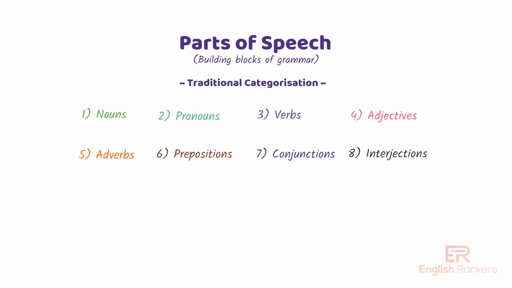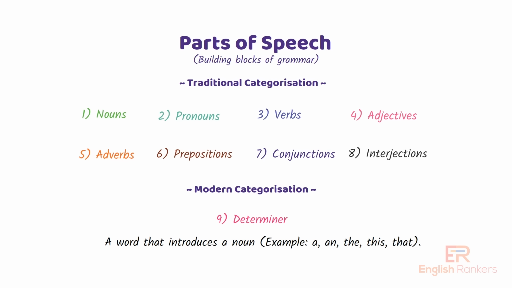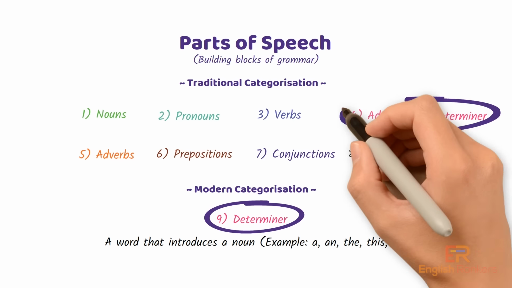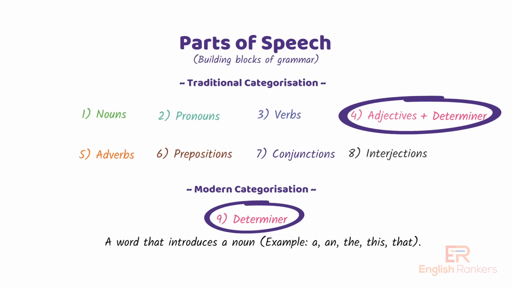However, some modern grammarians argue for 9 parts of speech, adding determiner, a word that introduces a noun. Examples: a, an, the, this, that. So whether it's 8 or 9 depends on whether you include determiners as a separate category or group them with adjectives. Both views are accepted.